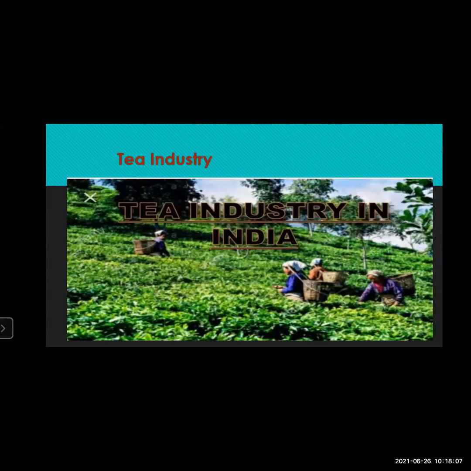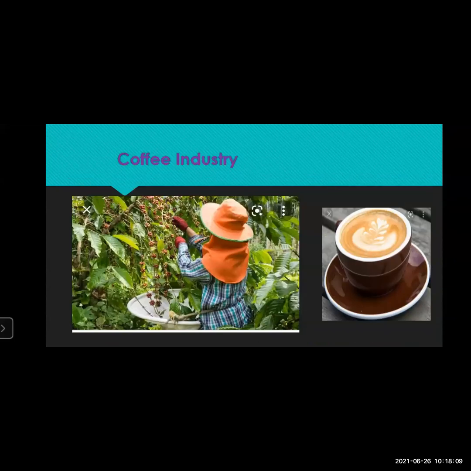Next we'll go to the industry called the coffee industry. Now everybody likes to have coffee, especially in the rainy season. Everyone likes to enjoy a hot sip of coffee. Of course, this coffee comes in different brands.